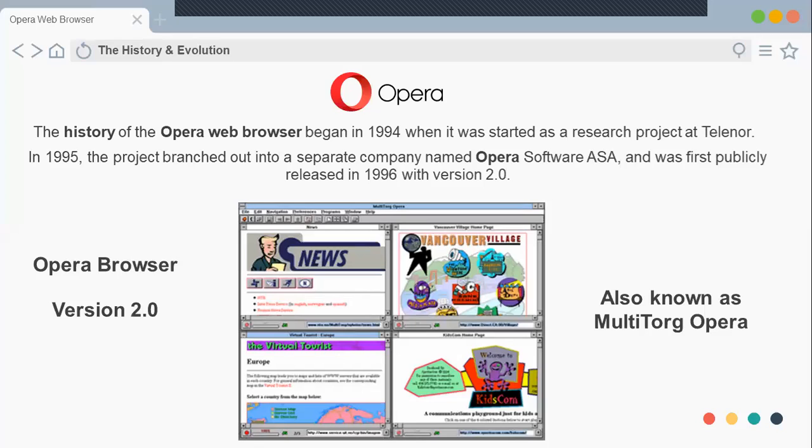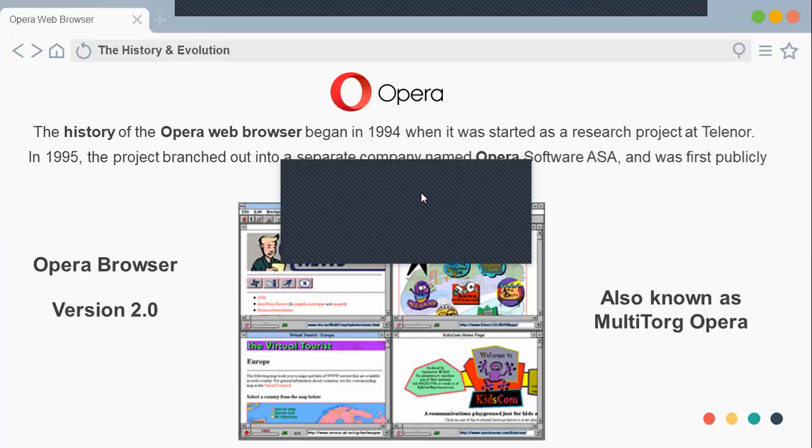All right. So this was the history till here: who founded it, when it was created, and when the first version was released. To sum up, in the year 1994, John and Geir started the research. In 1995, they separated themselves and started their own company. And the very next year, in 1996, they released the first version to the public. Let's now move to the versions and features section.